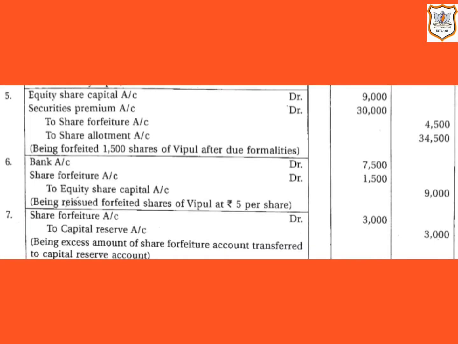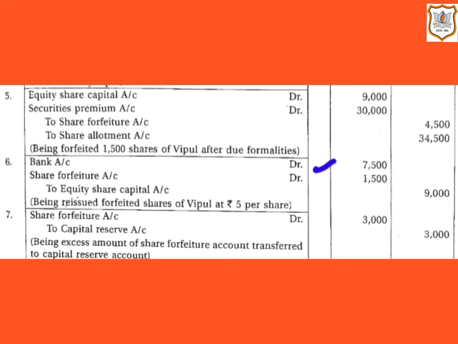When these forfeited shares are reissued. So here it is given in the question that the company reissued all these 1500 shares before the final call at rupees 5 per share. So here bank account will be debited by rupees 7500.